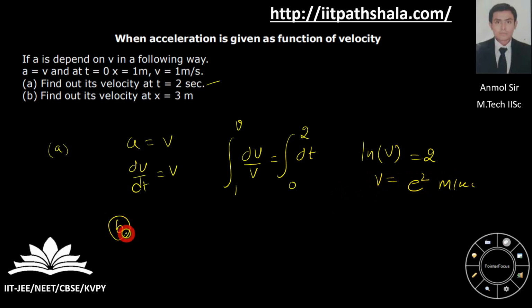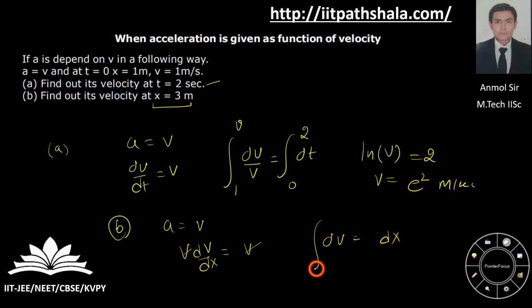Now let us solve the second one. Find out the velocity at x equal to 3. So I am again given a equal to v. So v dv by dx equal to v, because I am concerned with the velocity with displacement over here. That's why I have used the special formula. So v is cancelled by v over here. So dv equal to dx.